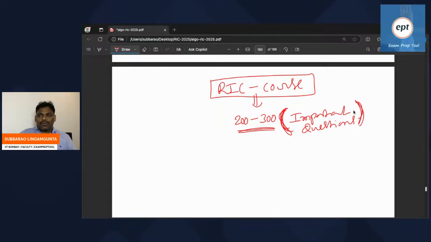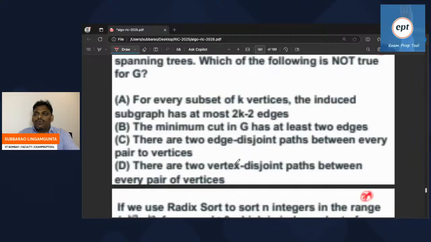Every subject, some small subjects, only 200 we will solve, and some big subjects we are going to solve 300. Most of the questions may be PYQs, and some more nice questions from our side, whichever is really needed. If you study this RIC course completely without any small doubt, trust me, you are going to get minimum 70 marks.